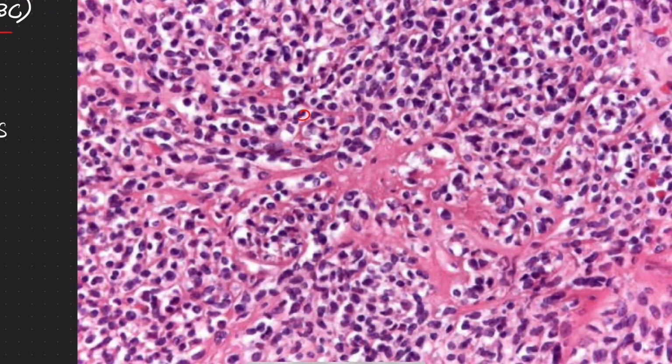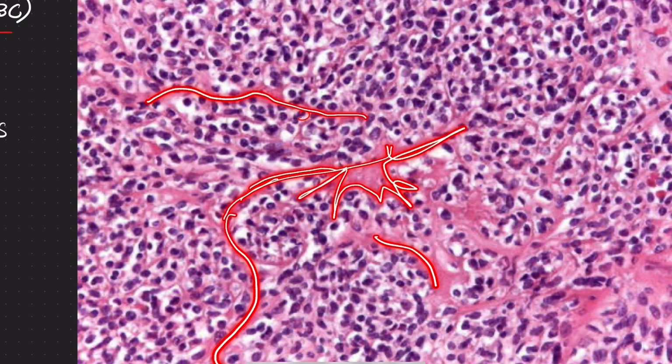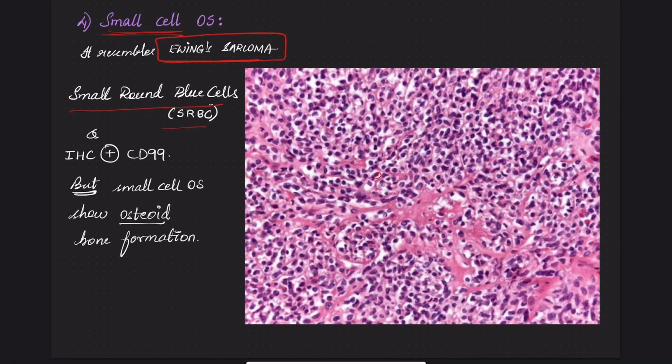Here, this pink material is like a meshwork. This is the fine lace-like osteoid matrix production. Both Ewing's sarcoma as well as small cell osteosarcoma show CD99 positivity. CD99 positive as an IHC marker.